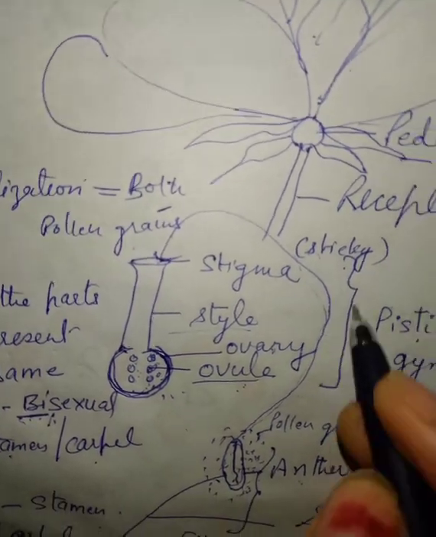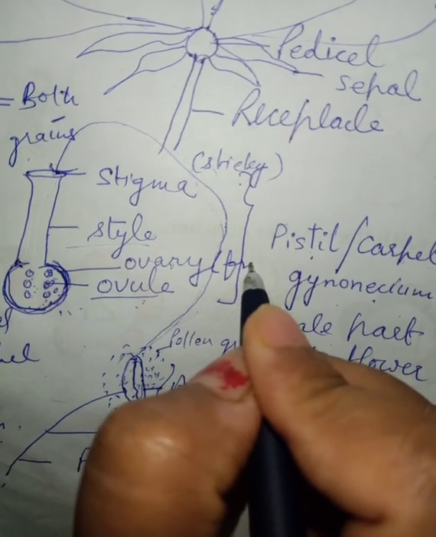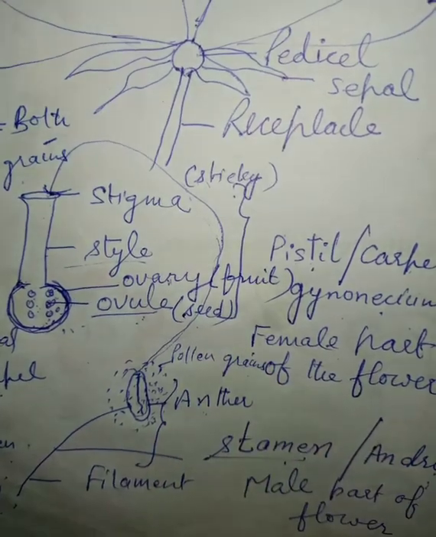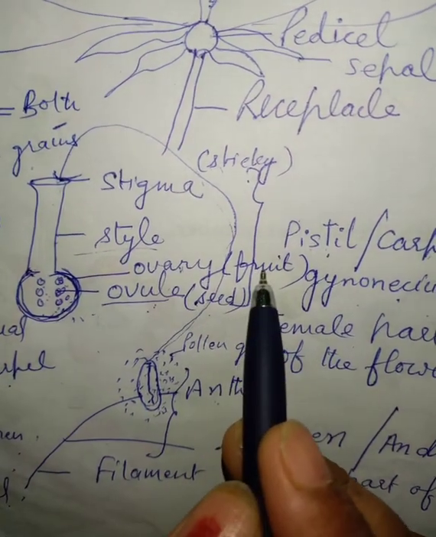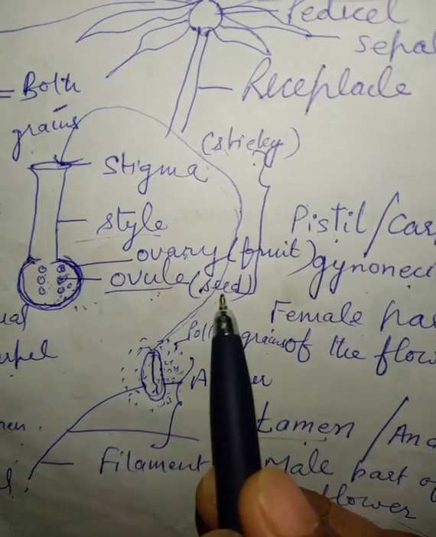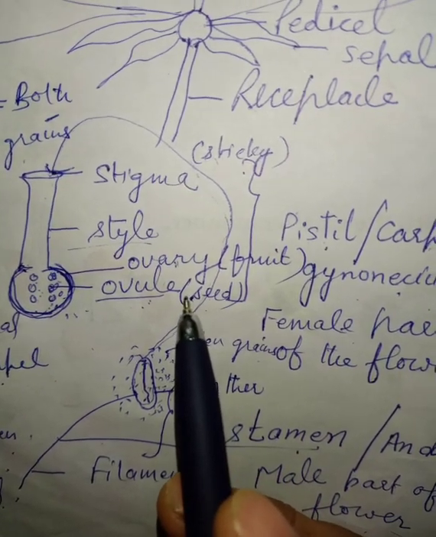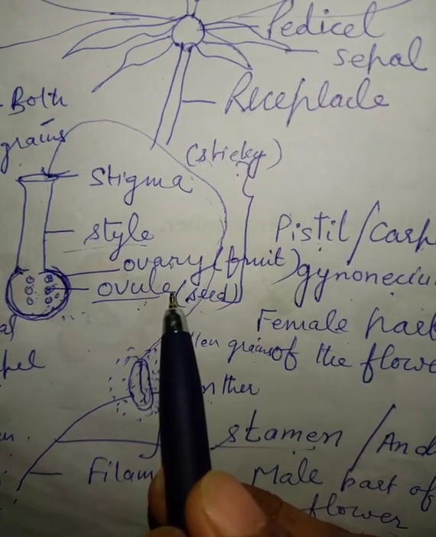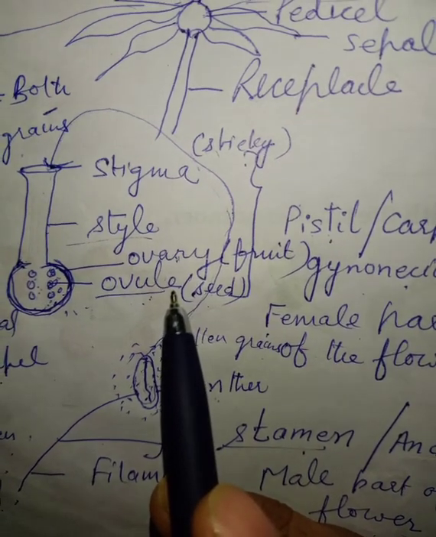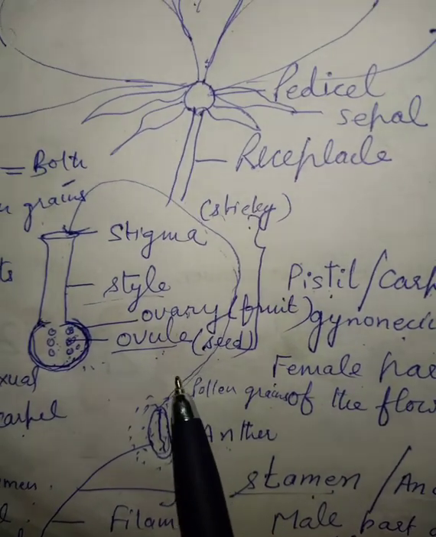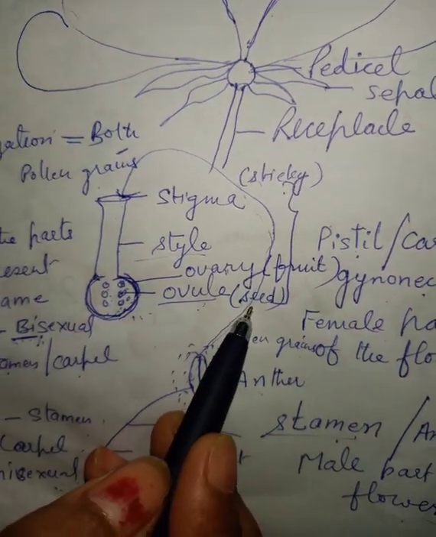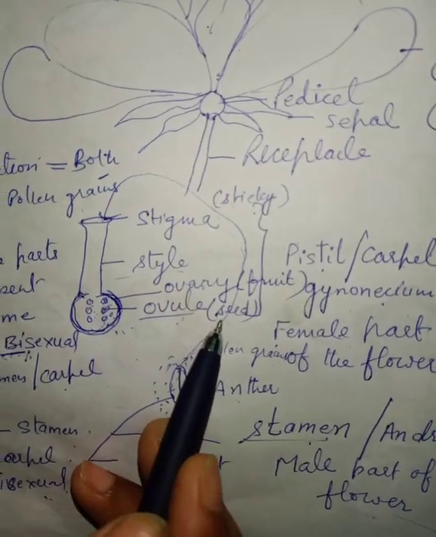Now one more question. Ovary changes into fruit, and ovule changes into seed. So whatever fruit we eat, maybe the apple, maybe the guava, maybe papaya, any fruit, that fruit is the ovary of that flower. After some time the flower sheds and the fruit is left, and the ovules are the seeds. So every fruit has seeds.